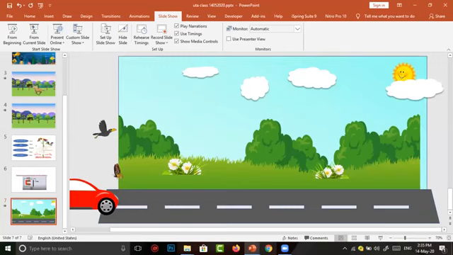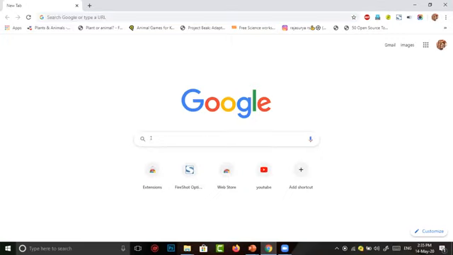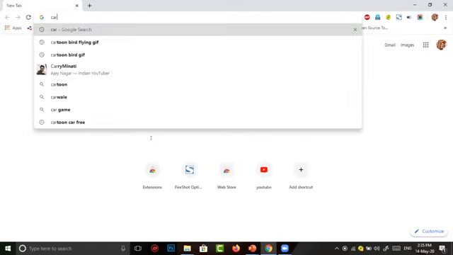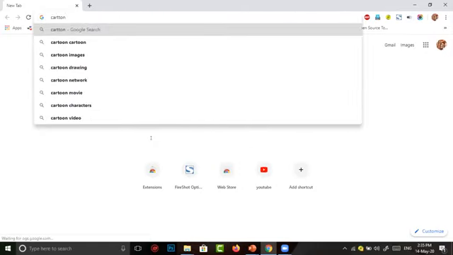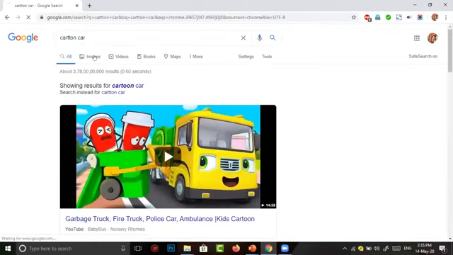Main thing is the car. To get the car, I go to my browser and open Google search. I type cartoon car. In it, I select images.